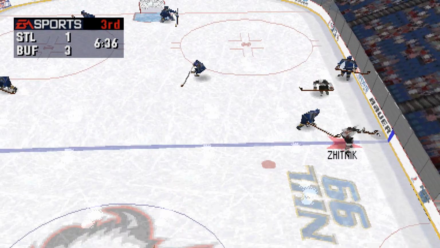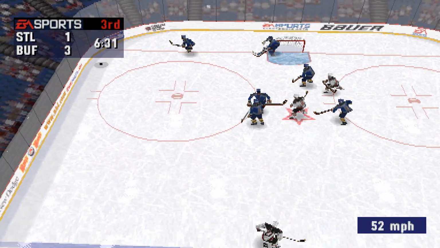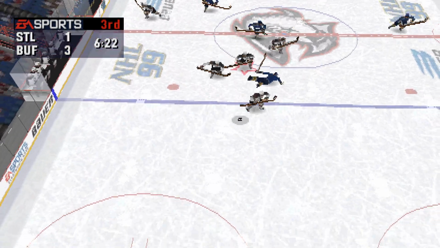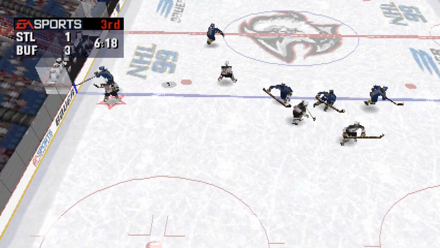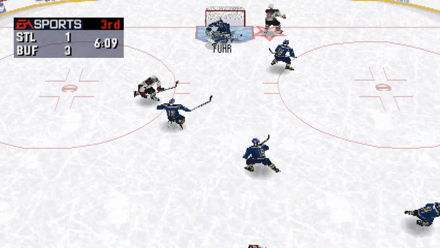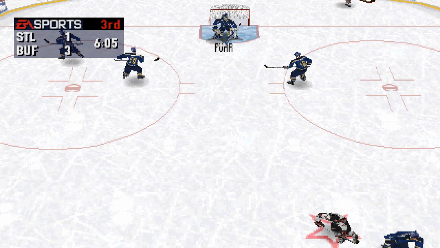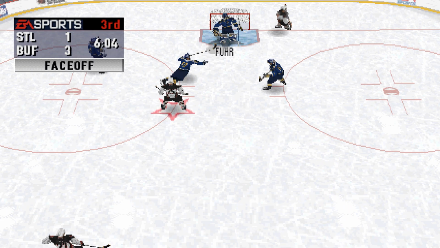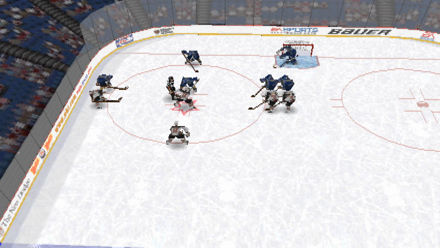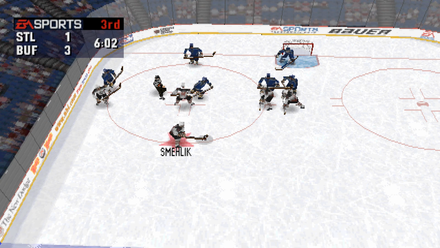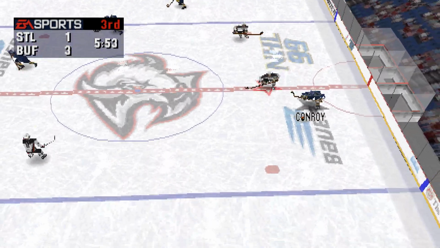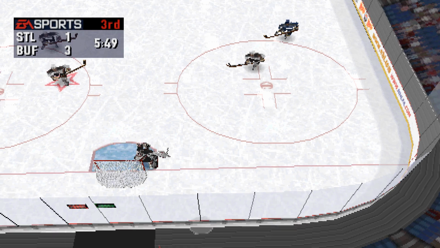Twist knocked down by Ward. Quick shot on goal by Zhitnik. Campbell moves it to his own blue line. Kennedy knocked to the ice by Sanderson. To Sanderson. Sanderson to the net. Pekka gets to the circle. He'll face off against Conroy. The Sabres win the face-off. 4:07 into the third period.